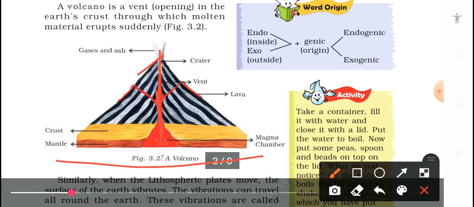This red part is known as molten magma, which is also called lava. And from the top, the crater, gases and acids come out. First of all, the gases and acids fly up in the air, then the lava comes. Here is the word origin: endo means inside and exo means outside.